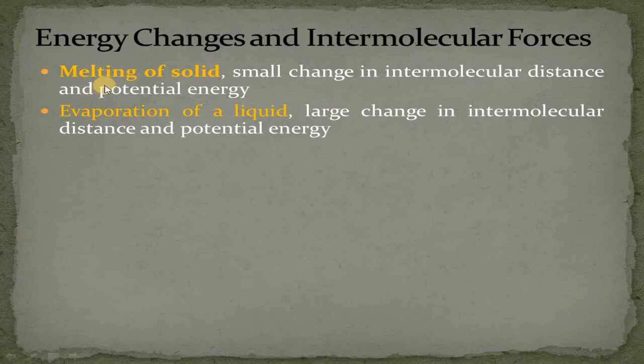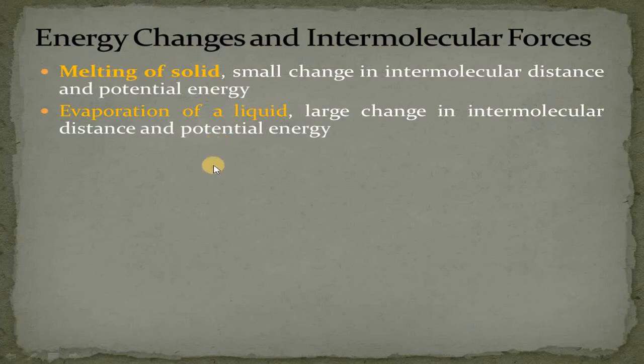But in comparison to the melting of solids, when evaporation of a liquid takes place, the atoms, molecules and ions undergo a large change in their intermolecular distance and potential energy. Therefore, the molar heat of vaporization is much greater as compared to the molar heat of fusion values.